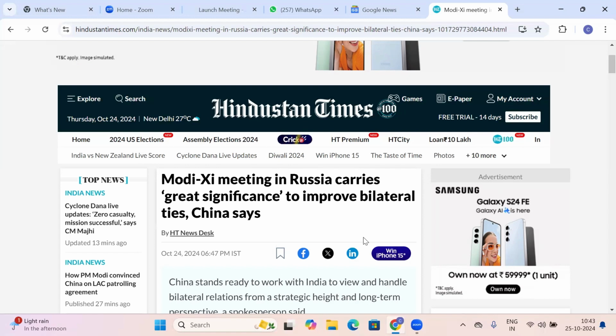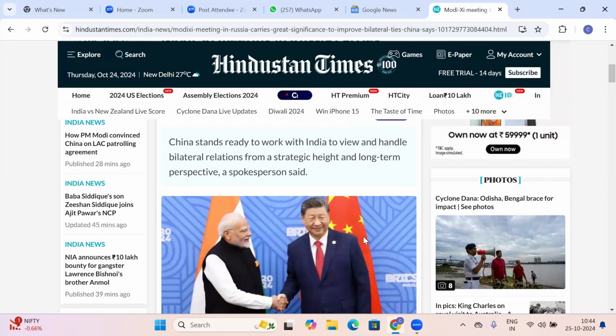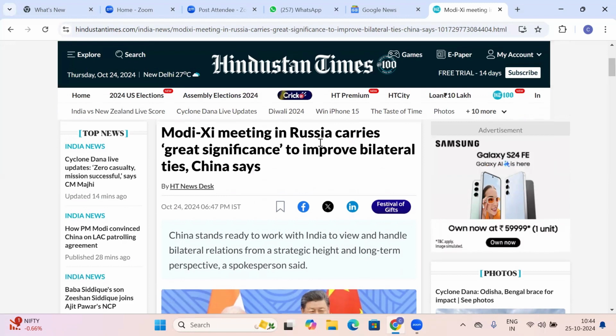Here is a news report regarding Modi and Xi meeting, and as can be expected, there are probably many words which we are not very familiar with, but somehow we are able to make the meaning out of it, even without knowing the actual meaning and how it can be used. So let me pick up three words. I'll write down the three words. The three words could be, say, bilateral, strategic, and significance. I'll put those three words in.